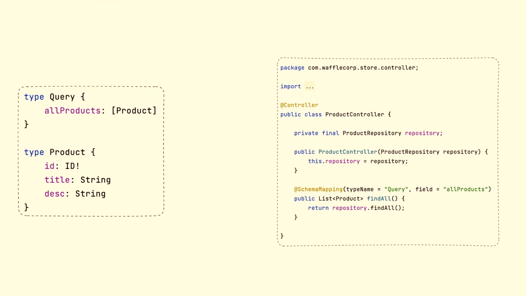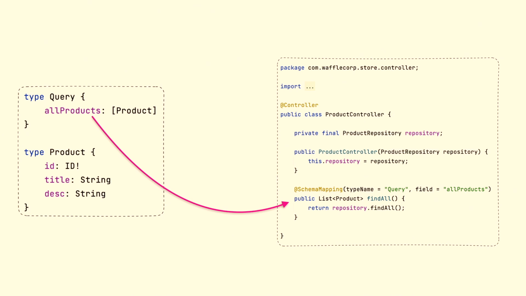So what this is doing is saying, hey, I want to go ahead and tie this to my schema. So when you ask for a query that says, hey, I want all products, how do we tie those two together? In the schema mapping, there's a type name. So what is the type? The type is query, mutation, or subscription, right? In this case, it's a query. The field name is all products, the field name in the schema that we defined. So now when somebody asks for all products, we know on the Spring side how to resolve that. So if somebody asks for all products, this is the method that's going to be called.